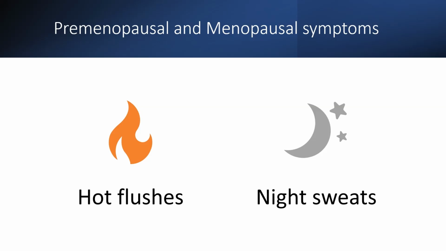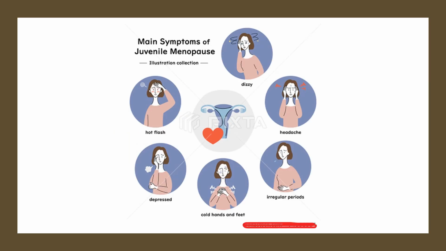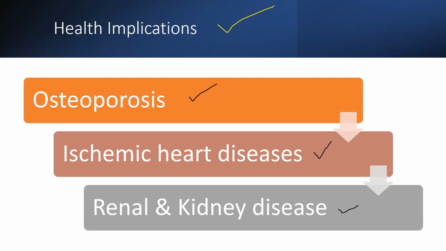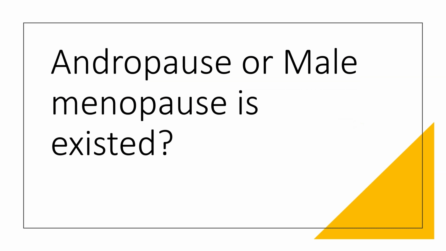Then what are the health implications? What happens with these changes? What changes occur in the woman's body? In this menopause condition, menopause is associated with an increased risk of various health conditions, including osteoporosis, that is decreased bone density, ischemic heart disease, and also renal or kidney diseases. The decline in estrogen level has a significant impact on bone density and cardiovascular health. All these health impacts result from the decreased estrogen level.